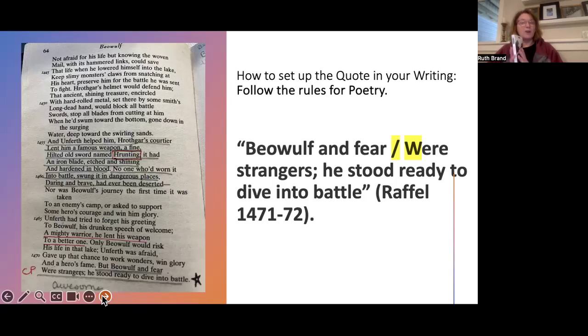And so when you use a quote for poetry, it has to look slightly different because we're quoting lines of poetry. So if you look at the bottom, you can look in your book or you can look at the bottom of this page. Look at line 1471.